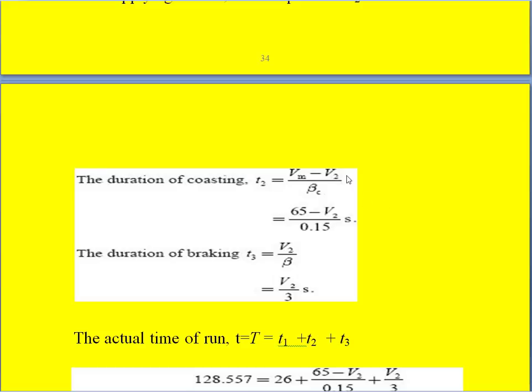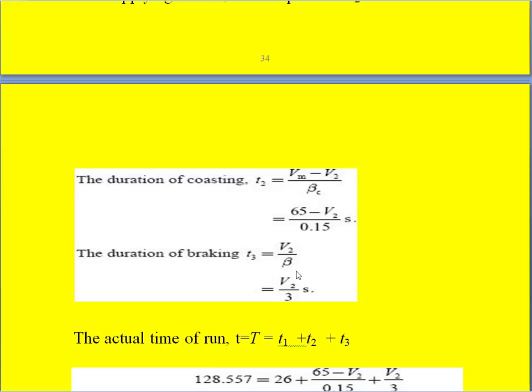So we substitute all the values. So we get 65 minus V2 divided by 0.15. Similarly, the duration of the braking is T3 is equal to V2 divided by beta. Beta is given, but V2 is not known. So we write V2 divided by 3 seconds.